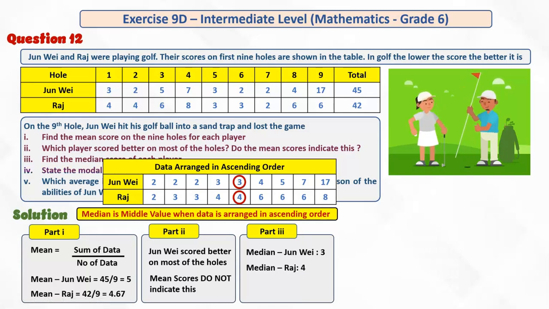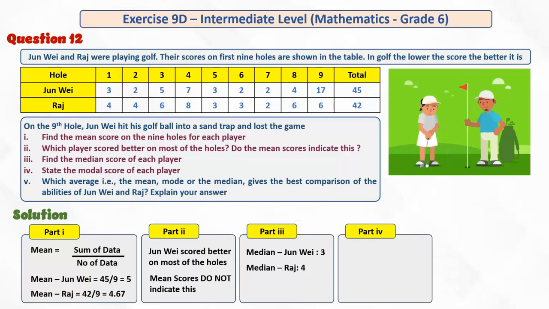And finally for part 4, we have to state the modal score of each player. And what is the modal score? The mode is the score with the highest frequency. For Jun Wei, if we check the score 2, it appears once, then twice, and thrice. No other score has appeared 3 times for Jun Wei. So the mode for Jun Wei is 2.